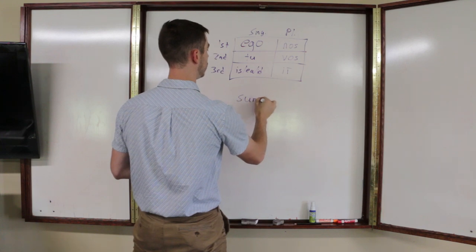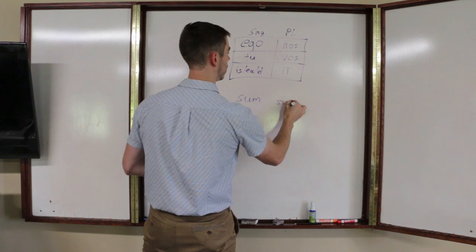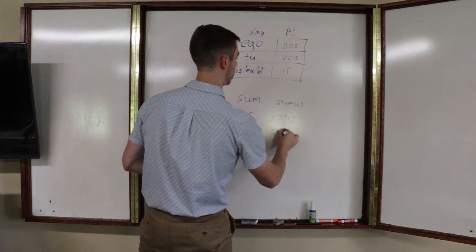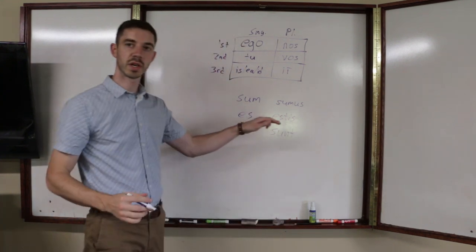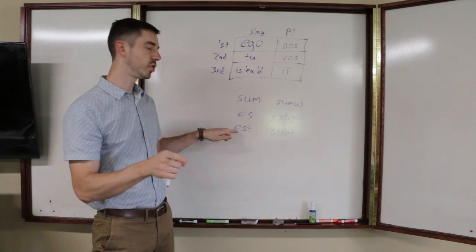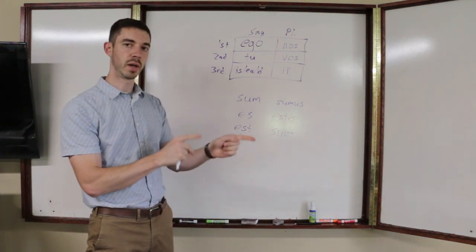So remember, as a reminder, this is also similar to the being linking verbs. Remember, we have sum, es, est, sumus, estis, sunt. And like we talked about, these are I am, you are, he, she, or it is, we are, you all are, and they are.